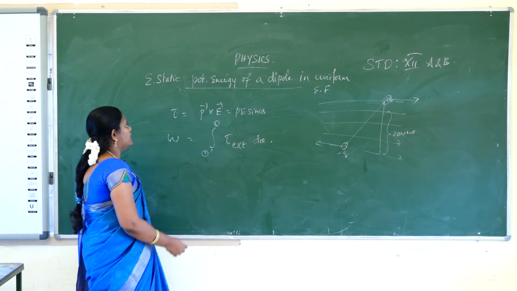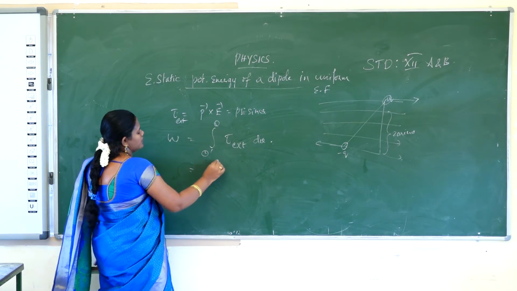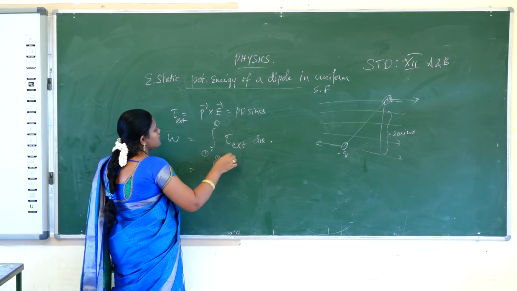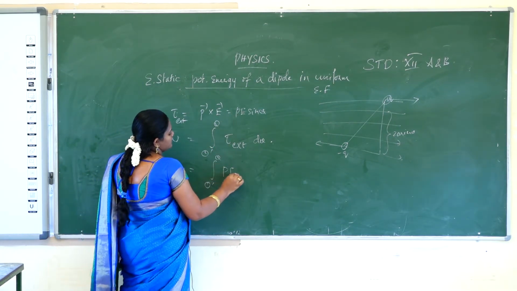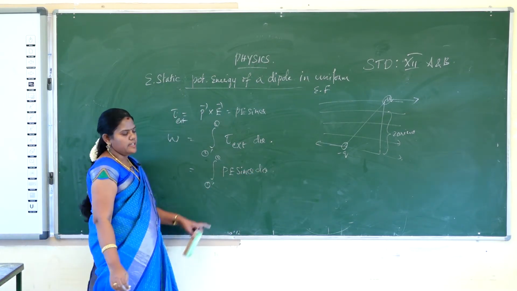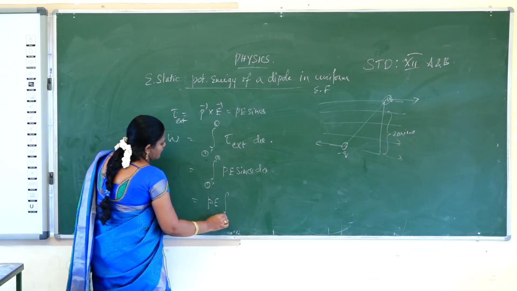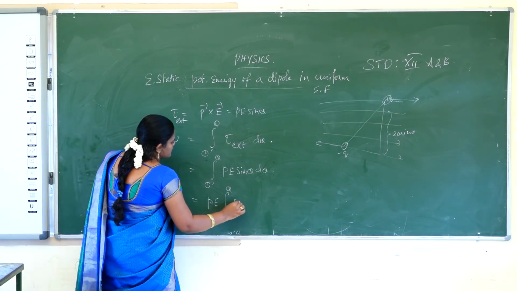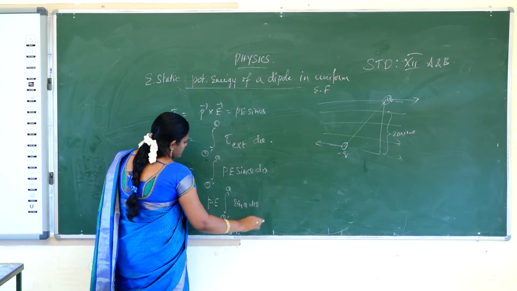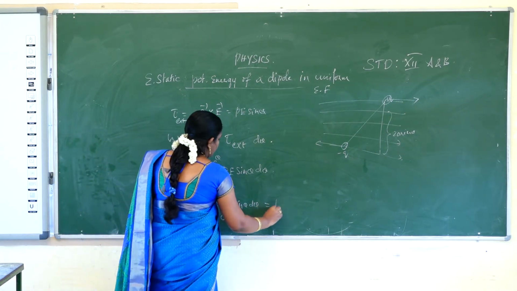So external torque into d theta, that is the external torque. Substitute the external torque value: integral of theta dash to theta, p e sin theta into d theta. B is taken outside. So B e integral of theta dash to theta of sin theta d theta is equal to B e.